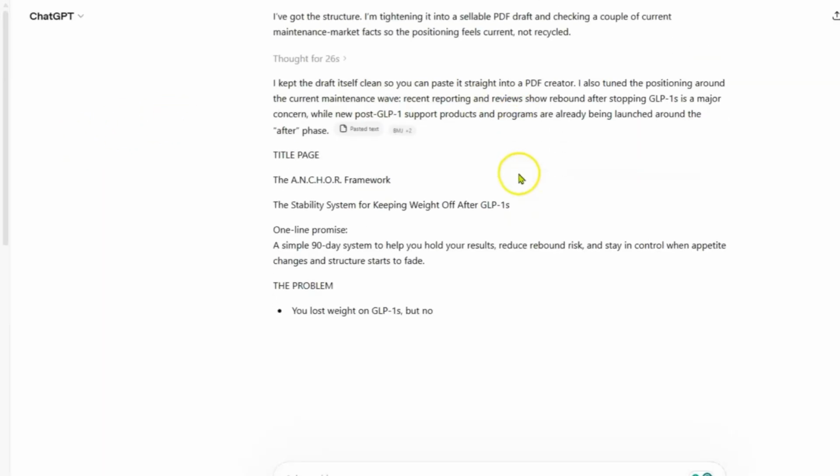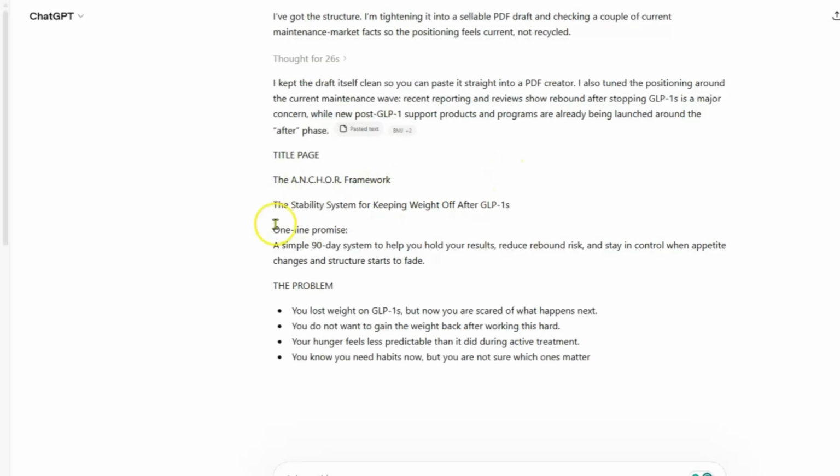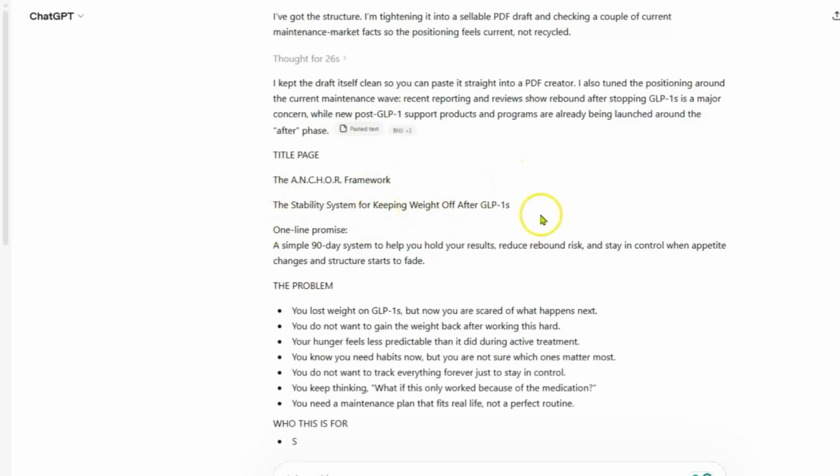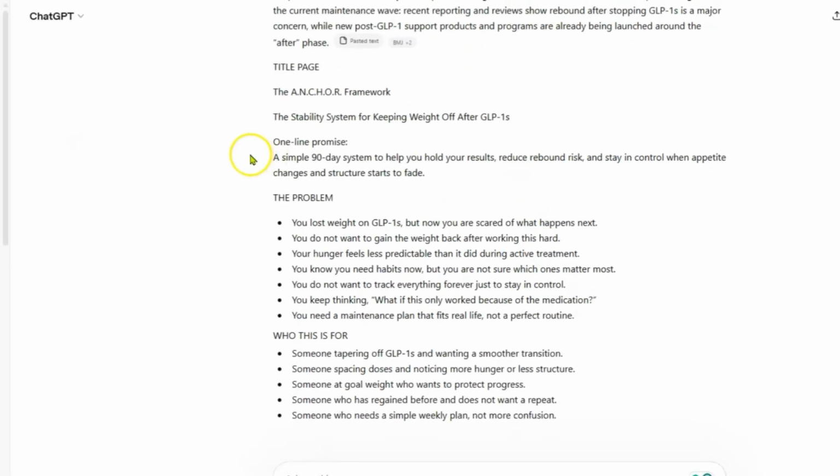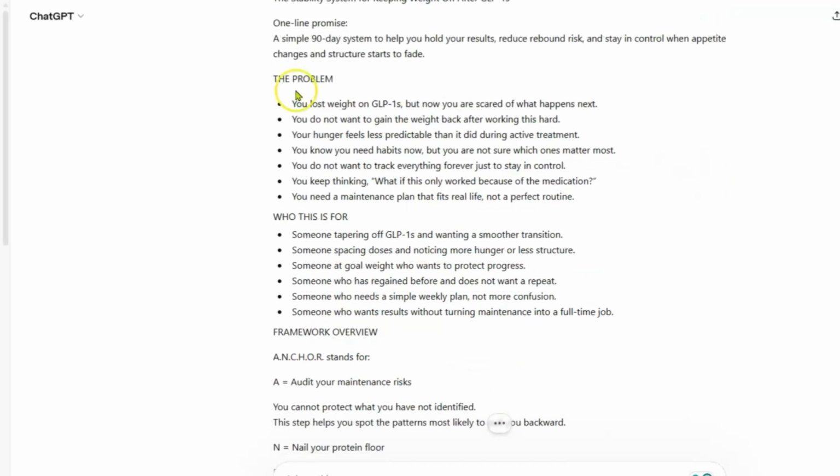So now it's making the title, the Anchor Framework, the stability system for keeping weight off on GLP-1. So the one-line promise: a simple 90-day system to help you hold your results, reduce rebound risk, and stay in control when appetite changes and the structure starts to fade. So then it's going to show the problem. You lost weight on GLP-1. You do not want to gain the weight back.